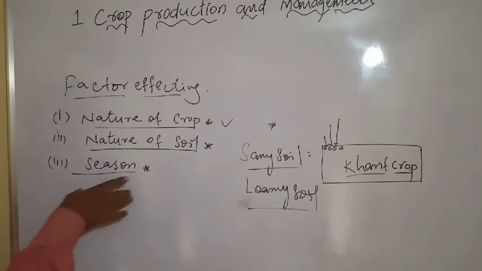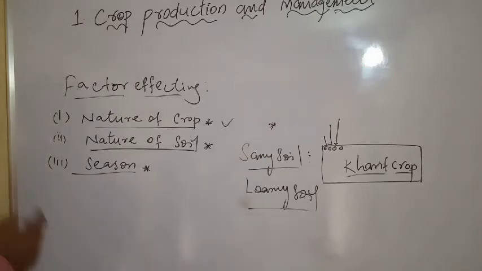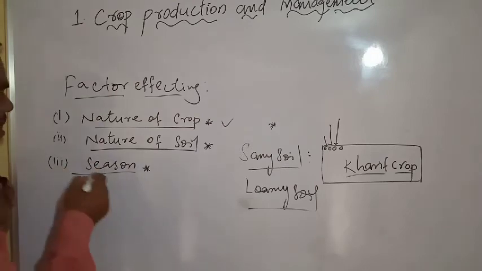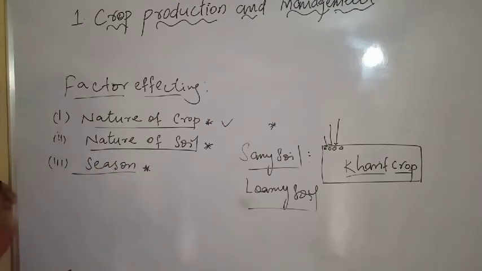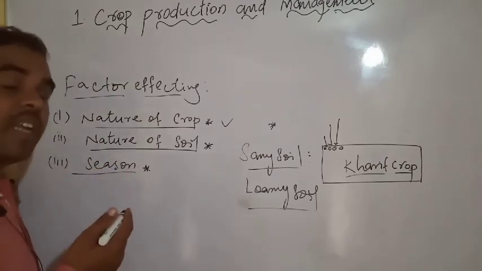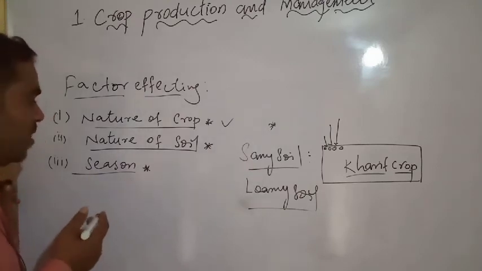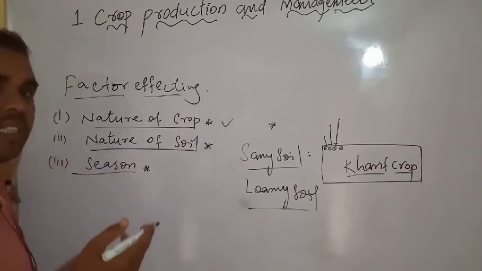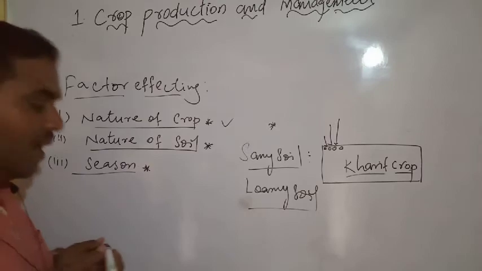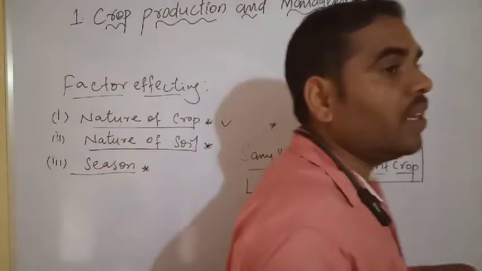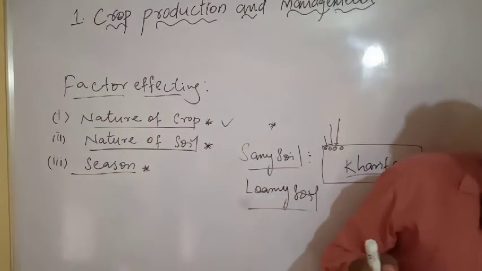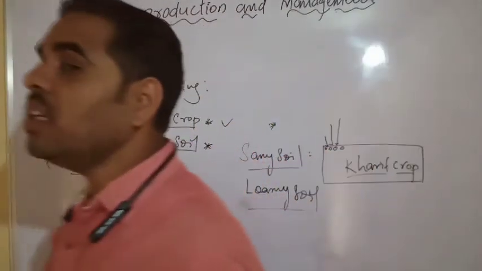Seasons: there is the rainy season, winter, and summer, three seasons. In the rainy season, water is more, with heavy rains. Next, the winter season. What will happen? In winter, water is very less.